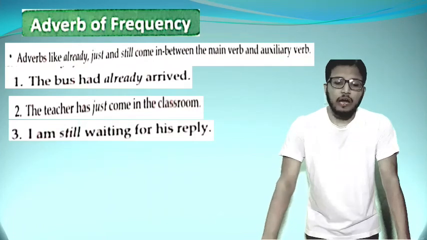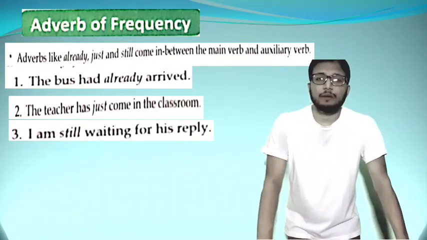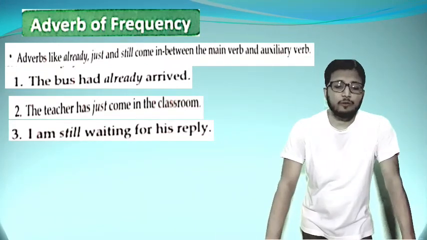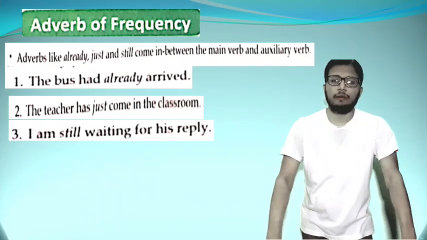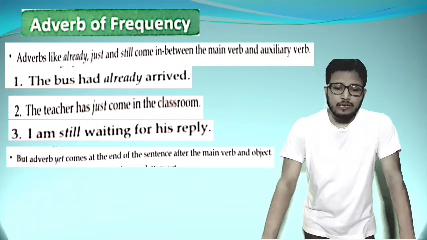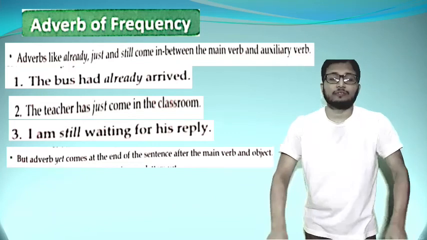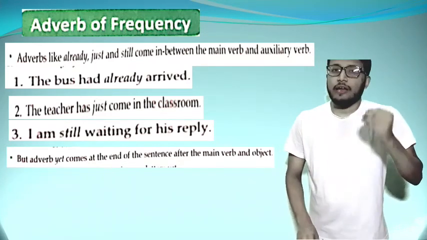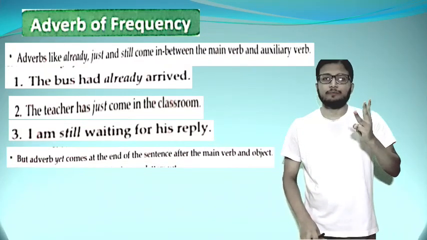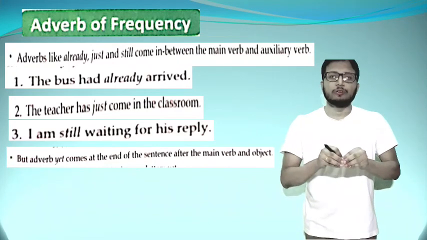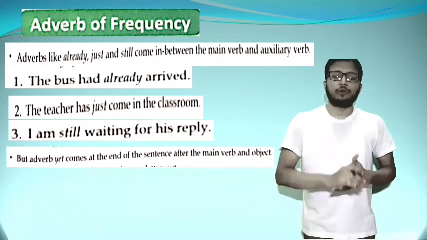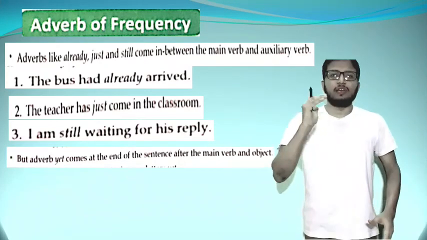And example number 3: I am still waiting for his reply. This is the present continuous tense, and am is an auxiliary verb in the sentence, and waiting is the main verb. The word still we are using between the two words, that is, am and waiting. But the adverb yet comes at the end of the sentence, after the main verb and object. So these three adverbs, already, just and still, will take position between the auxiliary verb and main verb. But the word yet will always take place at the end of the sentence.